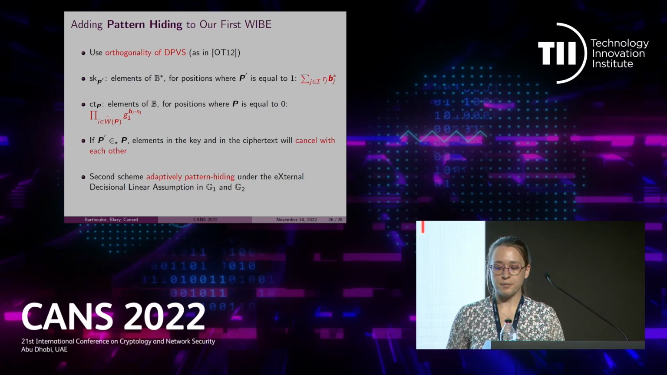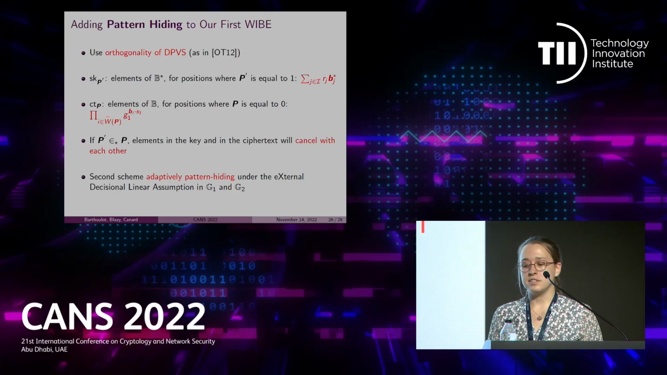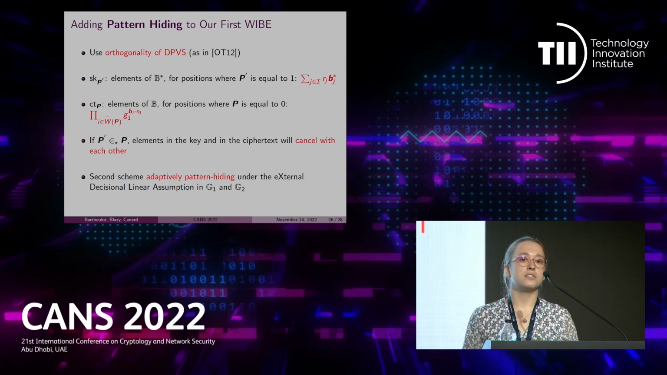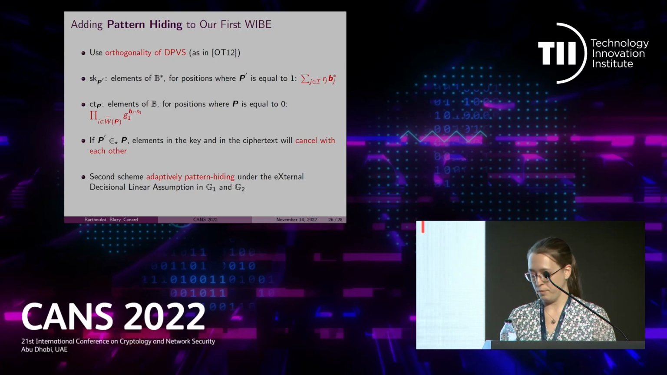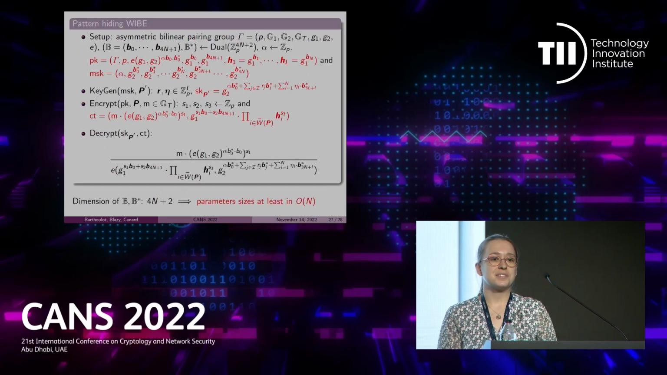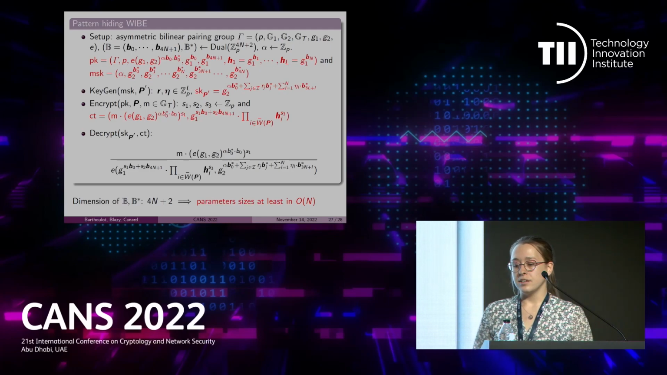So that gives us our second scheme, which is adaptively pattern hiding under the external decisional linear assumption in G1 and G2. So here is our scheme for the bravest of you. You can see in the key generation and the encryption algorithm the two terms I just spoke about.